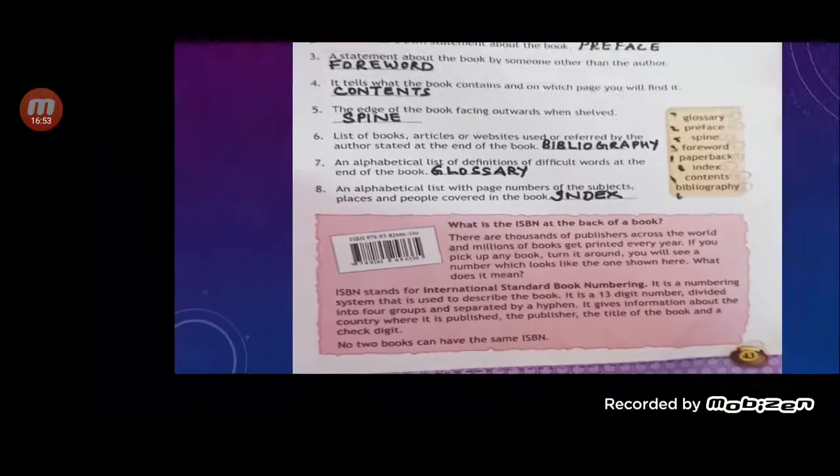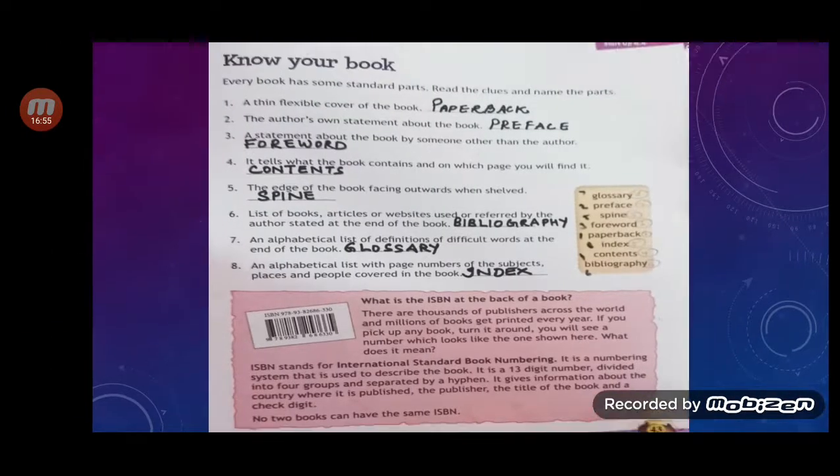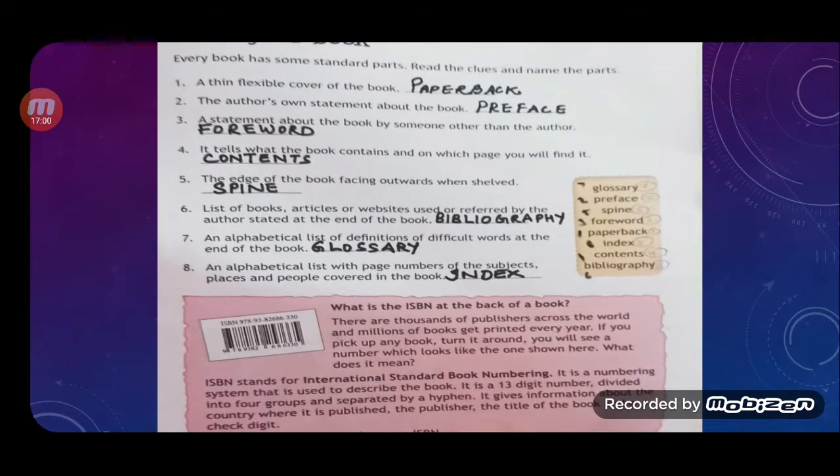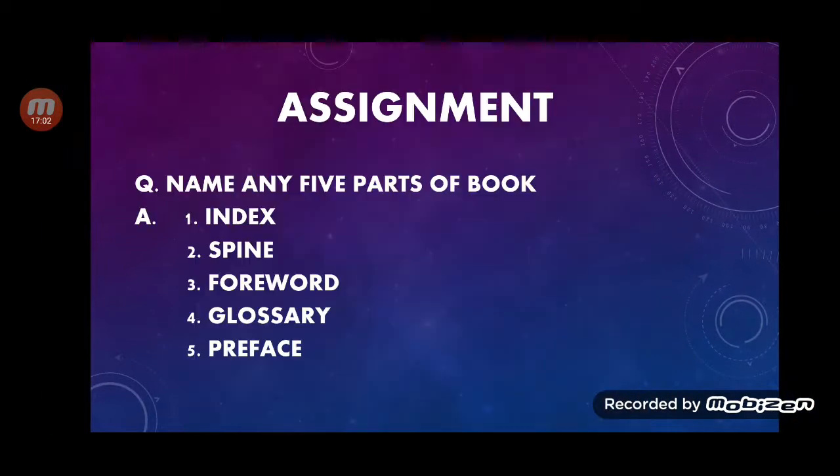So children, it was the chapter about know your books. Now note the assignment, children. Name any 5 parts of a book. You can write index, spine, foreword, glossary or preface. These are the 5 parts of the book. Of course, if you have bibliography, you can write whatever you want to write.